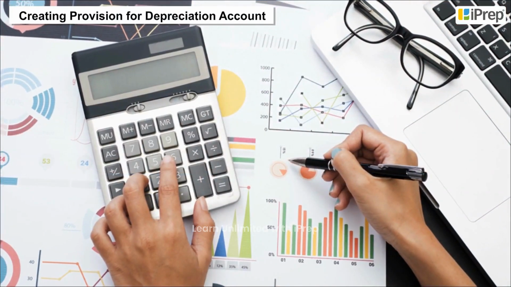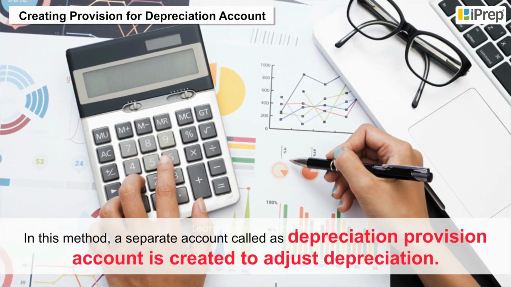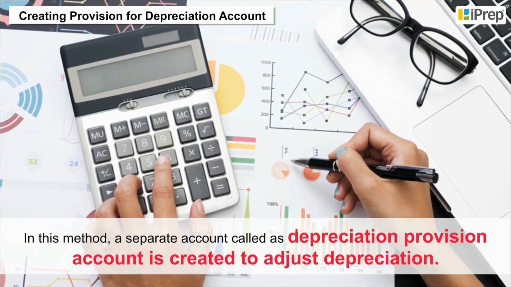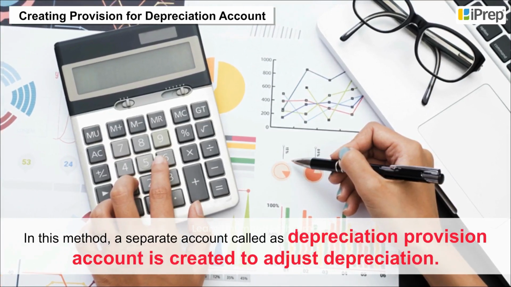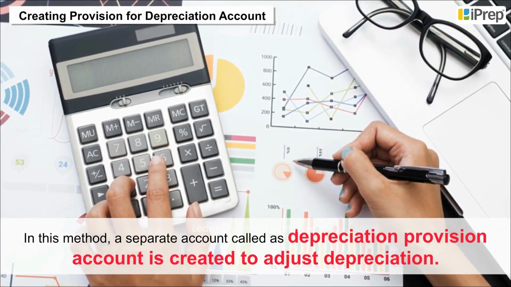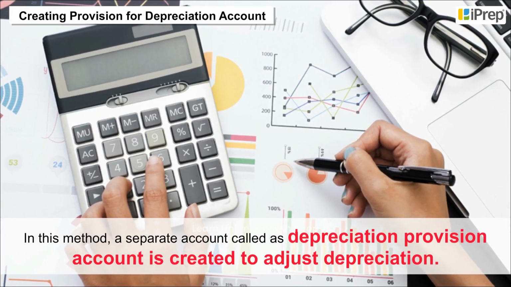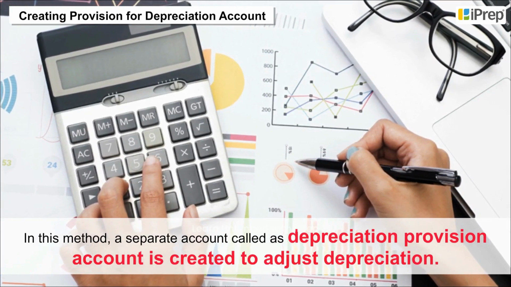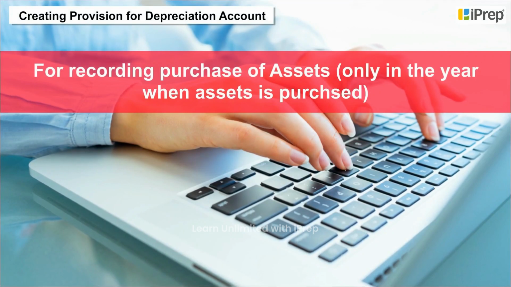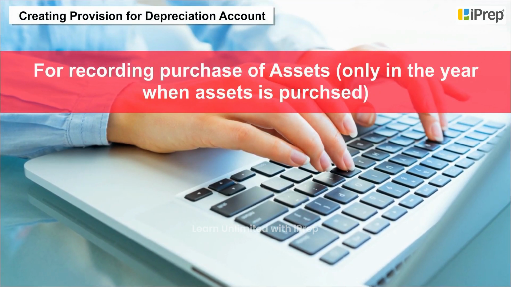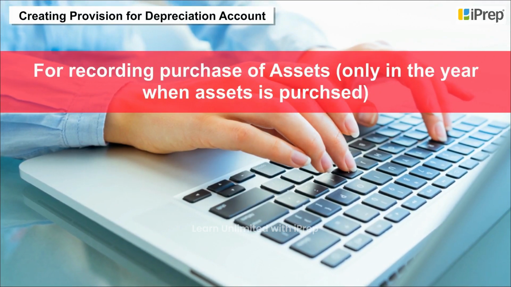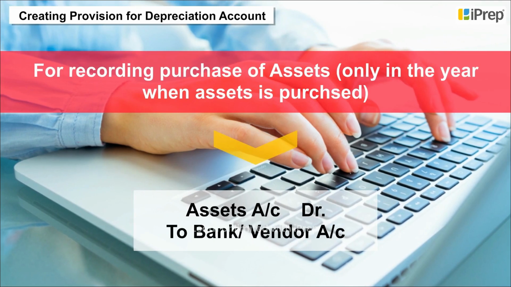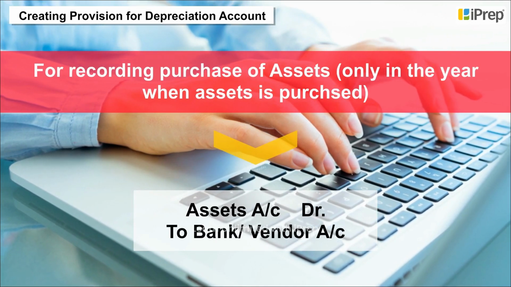Creating provision for depreciation account. In this method, a separate account called depreciation provision account is created to adjust depreciation. The entries that would happen in the journal would be for recording purchase of assets only in the year when the asset is purchased, assets account debit to bank or vendor account.